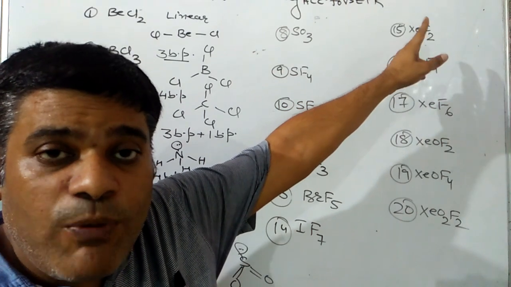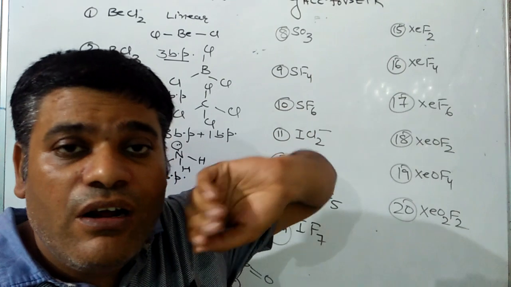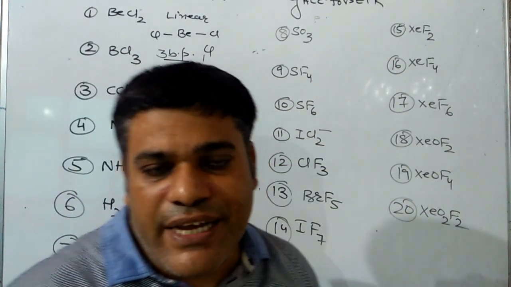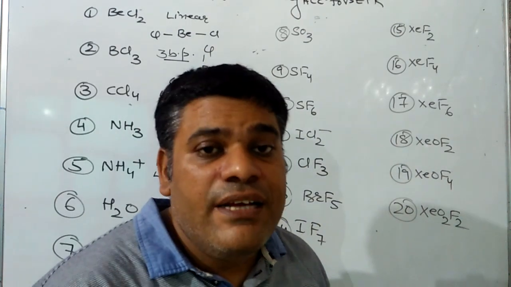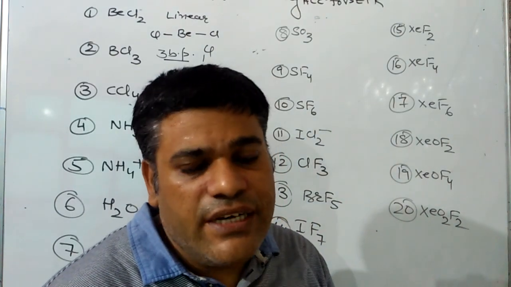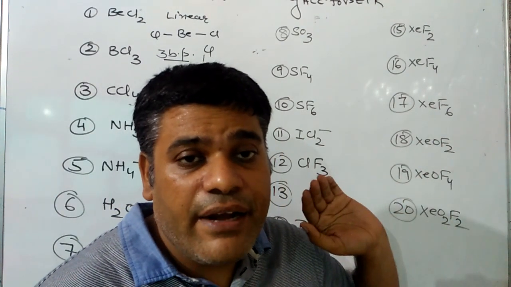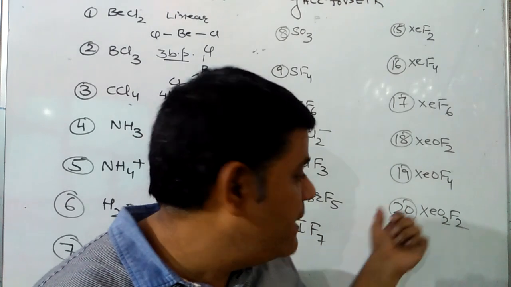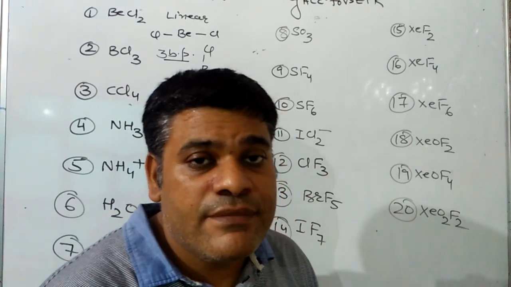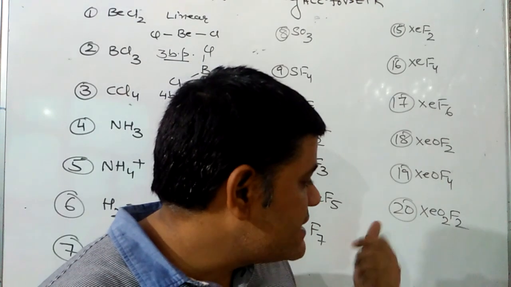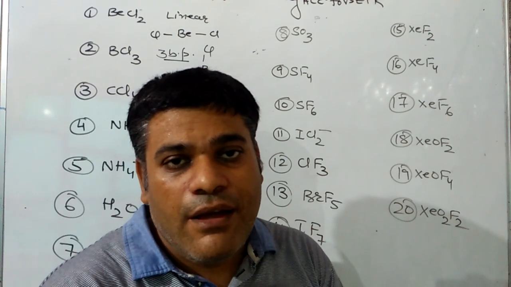XeF2, 2 bond pair and 3 lone pair, shape will be linear. XeF4, 4 bond pair, 2 lone pairs, that's why it will be square planar. XeF6, 6 bond pair, 1 lone pair, shape will be distorted octahedral. XeOF2, 3 bond pair and 2 lone pair, shape will be T shape. XeOF4, 5 bond pair, 1 lone pair, shape will be square pyramidal. XeO2F2, 4 bond pair, 1 lone pair, shape will be seesaw.